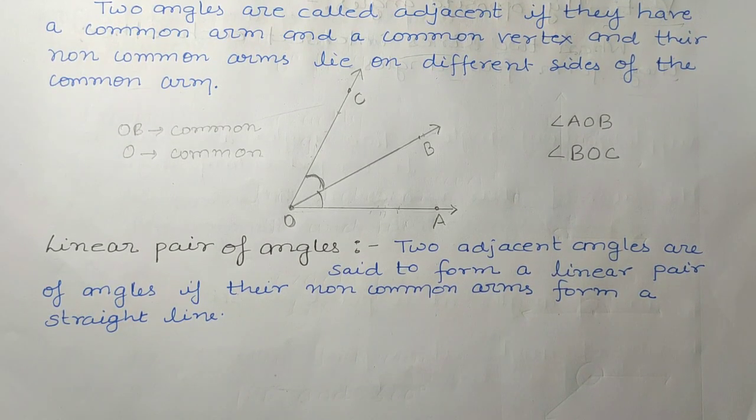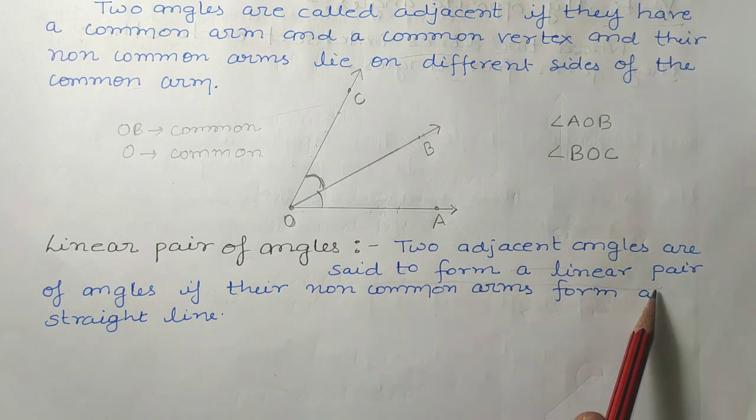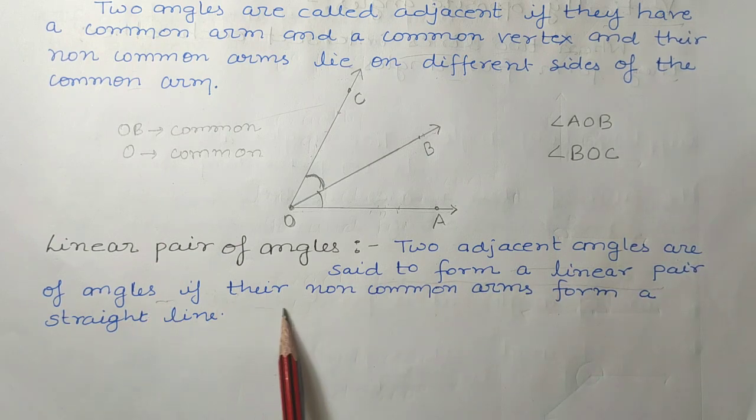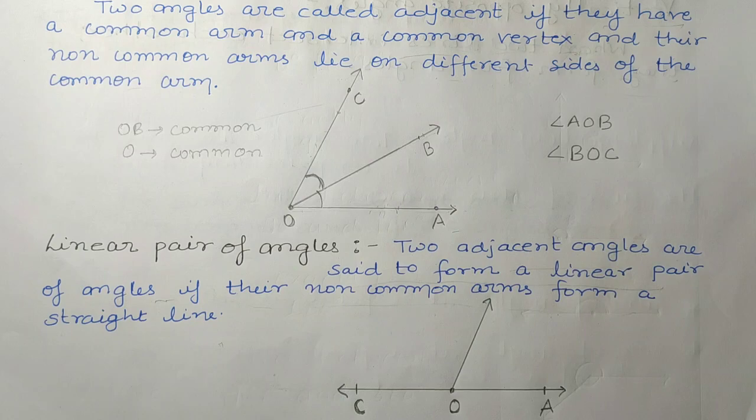So the definition is: two adjacent angles are said to form a linear pair of angles if their non-common arms form a straight line. Means in this case the non-common arms should measure 180 degrees. Non-common arms should form a straight line. So see, this COA is a straight line and one common arm is there, OA.